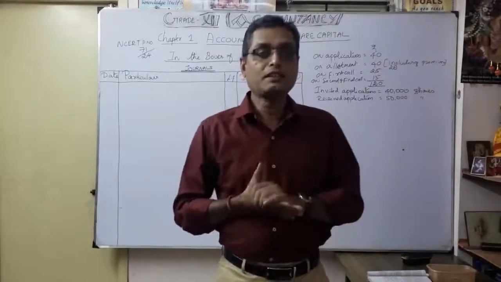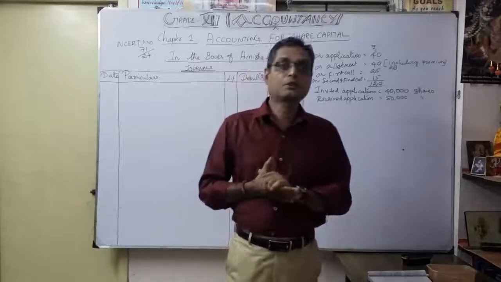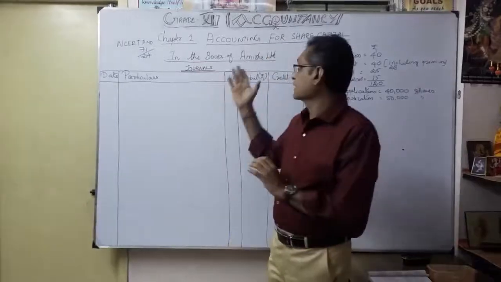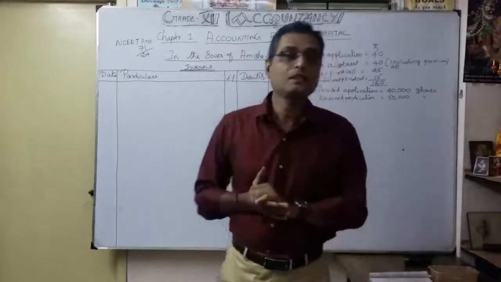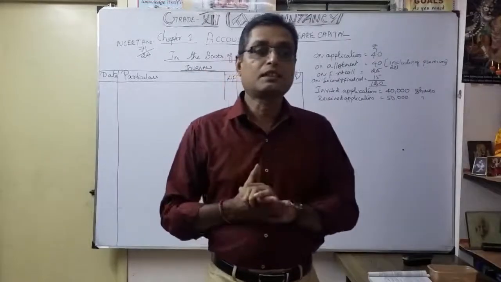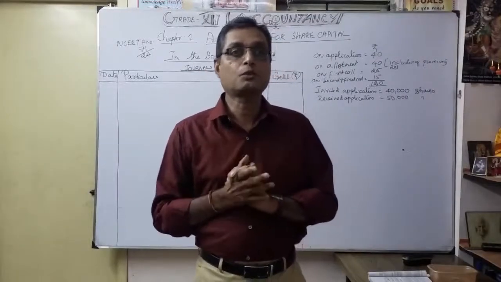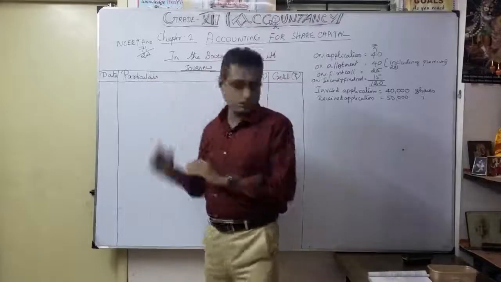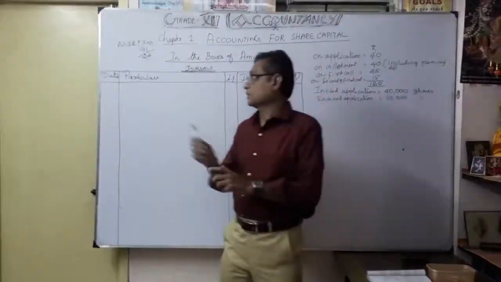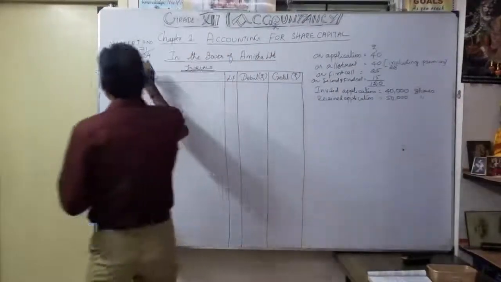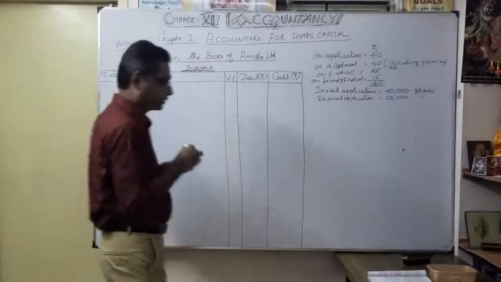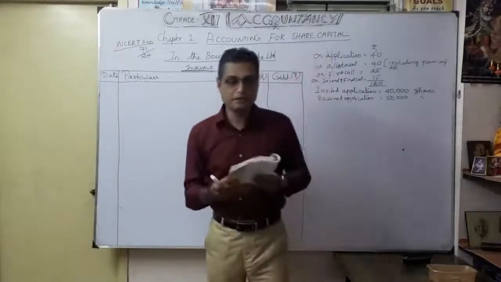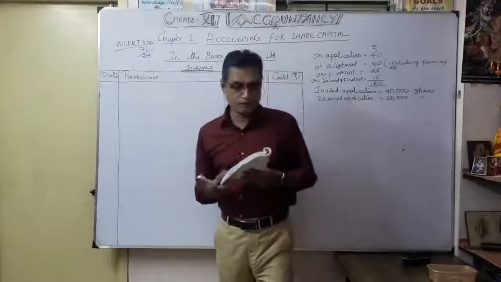We are discussing the final part for issue of accounting shares, the accounting for share capital, chapter 1. We discussed one of the NCERT problems, the last one: question number 24, page number 71. Let's see the problem. Take your NCERT book, page number 71, question number 24.